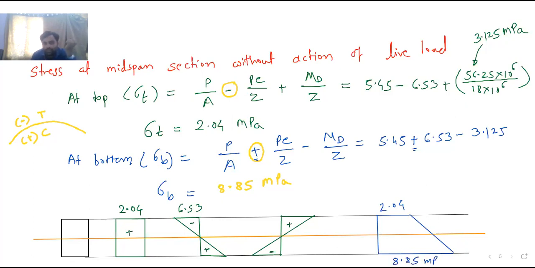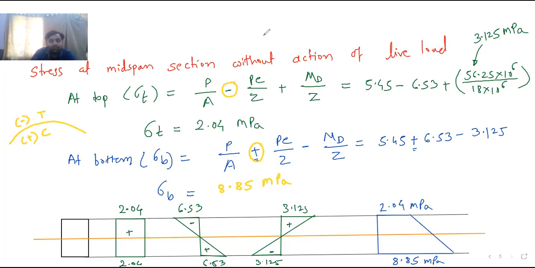You should give the units, MPa. Give the units everywhere, even if I have not given them. Okay. So this is 3.125. At bottom also you should write 3.125, 6.53. This is 2.04, and give the units. Okay. So this is the stress at midspan section without the action of live load. So here we haven't considered the live load.